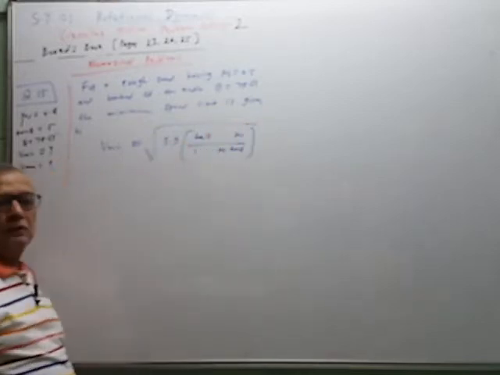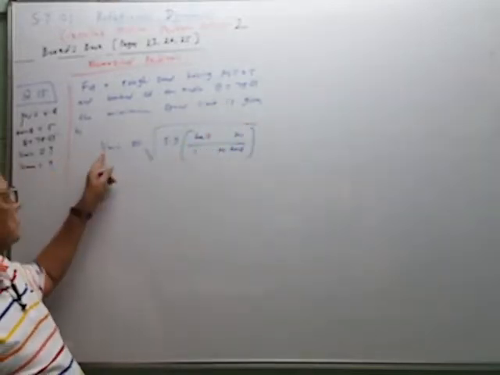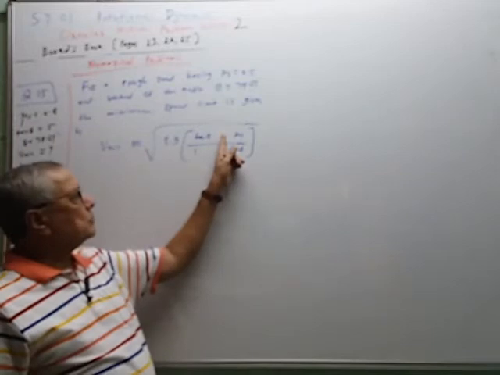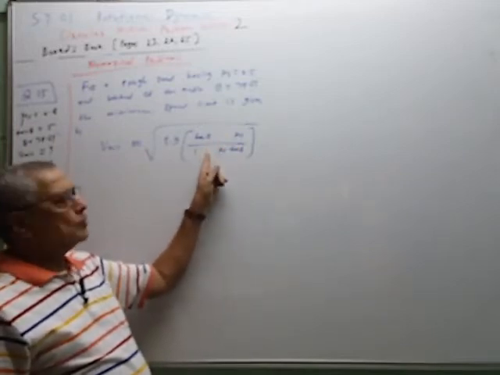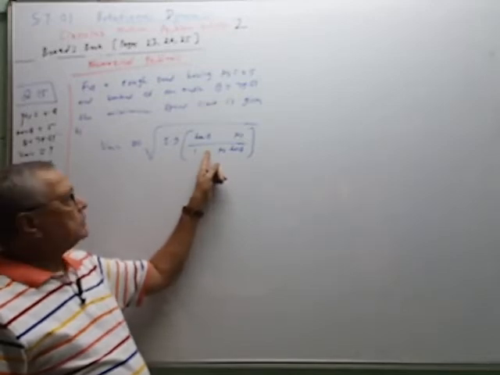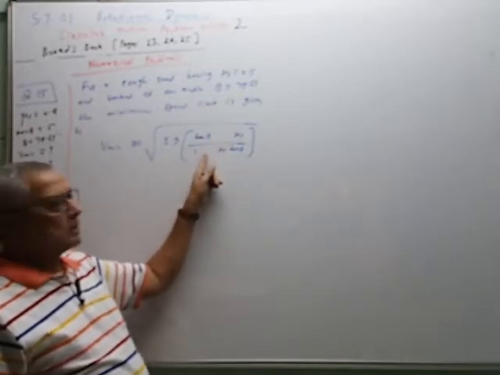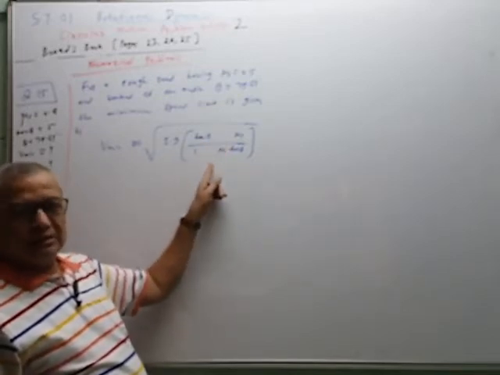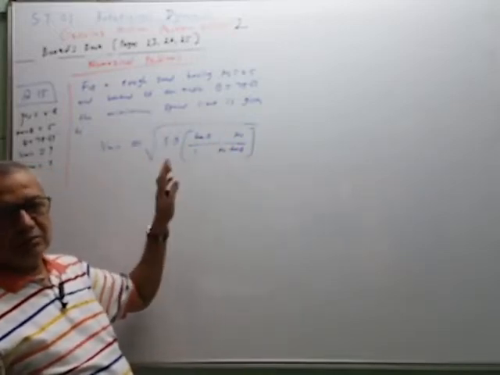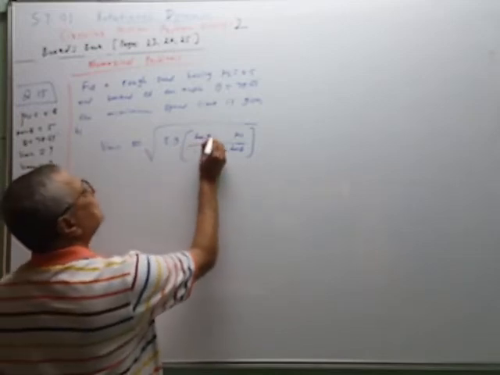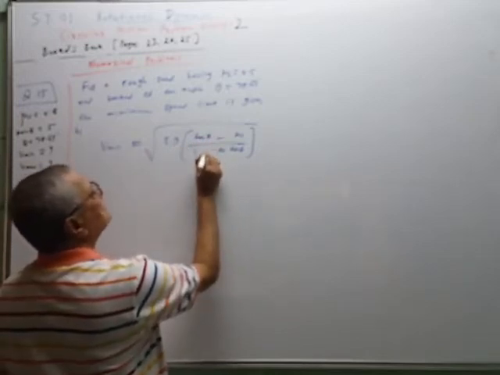So this value will be minimum when there is a minimum value of the numerator, so there will be a minus sign, and this should be plus sign. That means for the minimum, the numerator should have minus and the denominator plus; for the maximum, the numerator will have plus sign and the denominator minus. The relation is easy to remember, the order of the terms is the same. So for the minimum speed limit this is minus and this is plus.